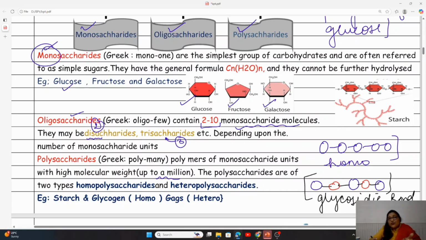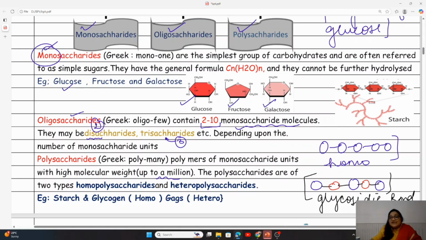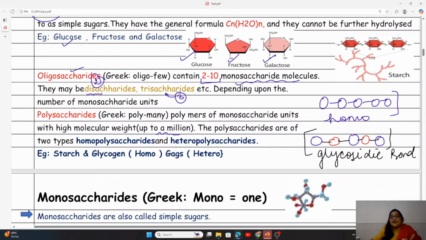So first of all, we need to classify these sugars. Monosaccharide, single subunit; oligosaccharides, 2 to 10 subunits; polysaccharide, more than 10 subunits; and moreover, homopolysaccharides if the subunits consist of the same type of monomeric unit, and heteropolysaccharides if the subunits are composed of different kinds.